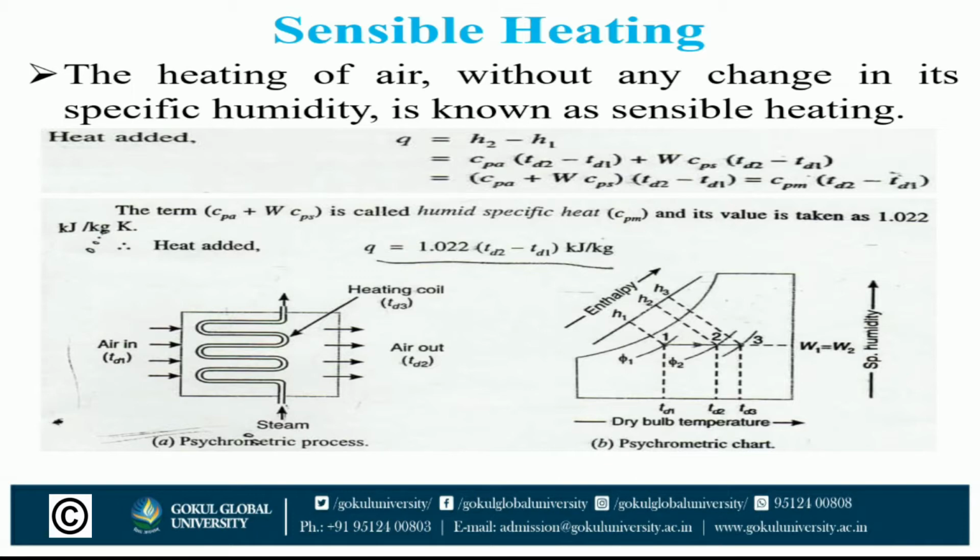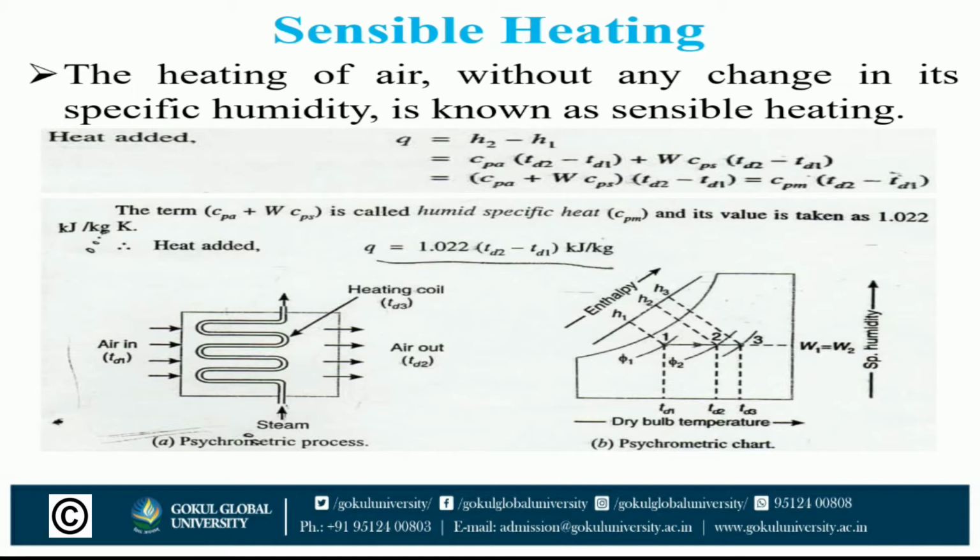Heat added Q is equal to H2 minus H1, which is equal to CPA times (TD2 minus TD1) plus W CPS times (TD2 minus TD1). CPA is equal to the specific heat of air. CPS is equal to the specific heat of steam.